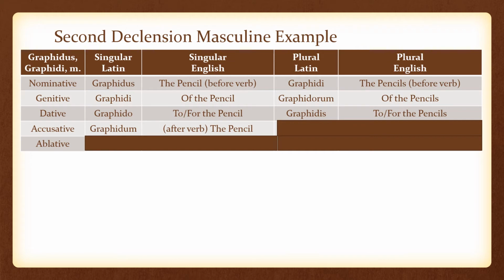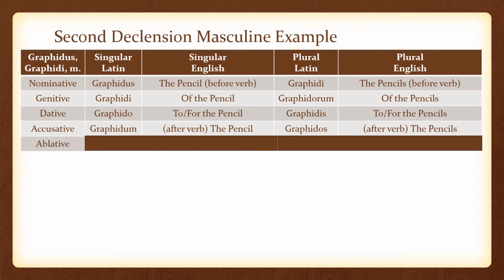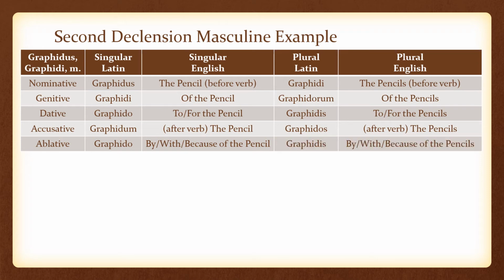Our accusative singular form is graphidum. In English, this word would come after the verb, and it would be the pencil. Our accusative plural form is graphidos. In English, this comes after the verb, and it would be the pencils. Our ablative singular form is graphido. In English, this would be by, with, or because of the pencil. Our ablative plural form is graphidis, and in English, this is by, with, or because of the pencils.